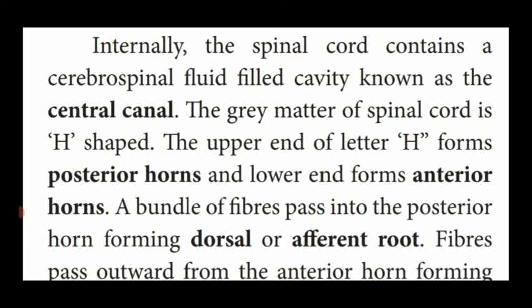Kombu. Likewise, in the H-shaped structure, the upper end is the posterior horns and the lower end forms the anterior horns. So the upper end of the H is known as posterior horns and the lower end of the H is known as anterior horns.